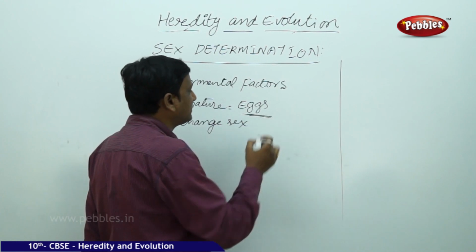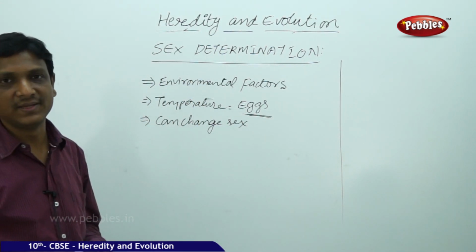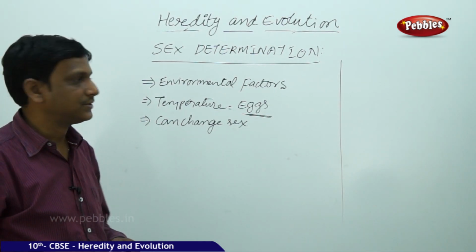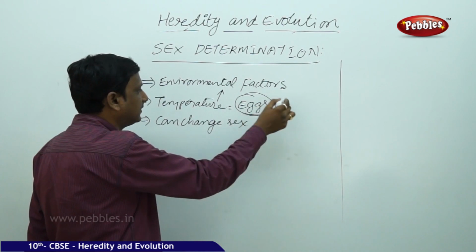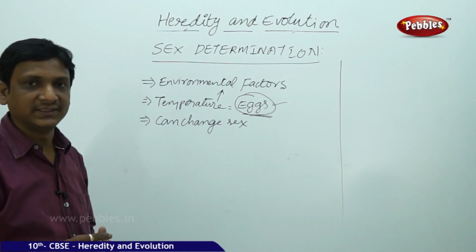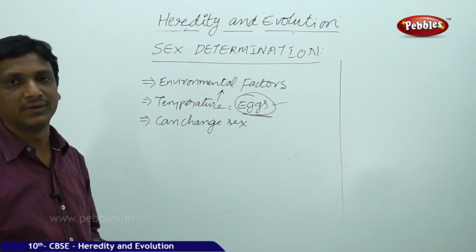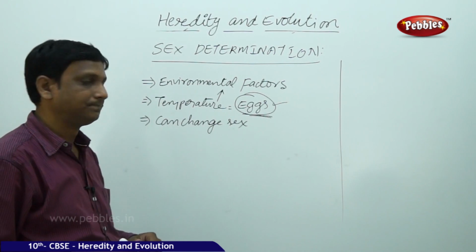The temperature at which the eggs are hatched decides whether the born baby will be a male or female. So temperature we can consider as an environmental factor. In case of these eggs hatching, variations in temperature can bring about change in the sex of the organism. So here it is temperature linked.